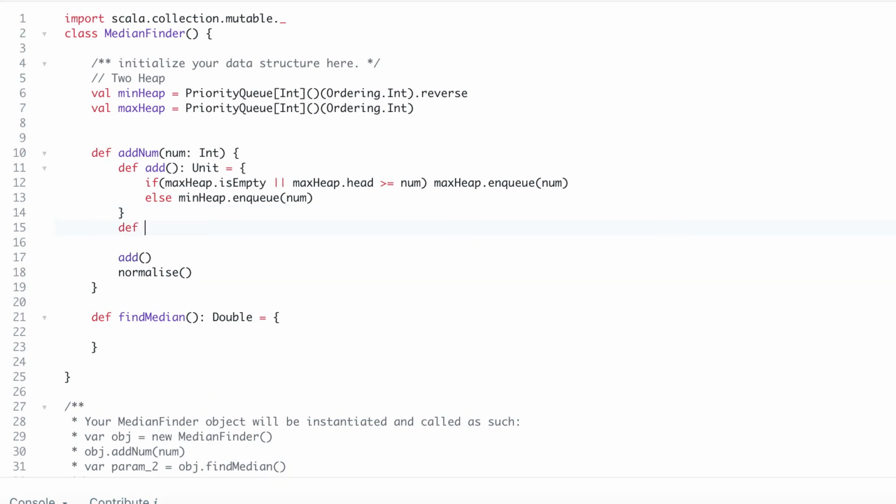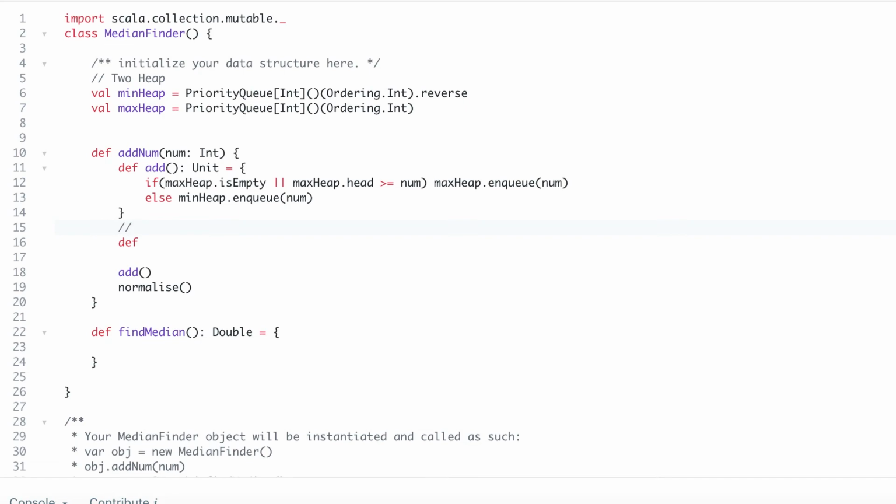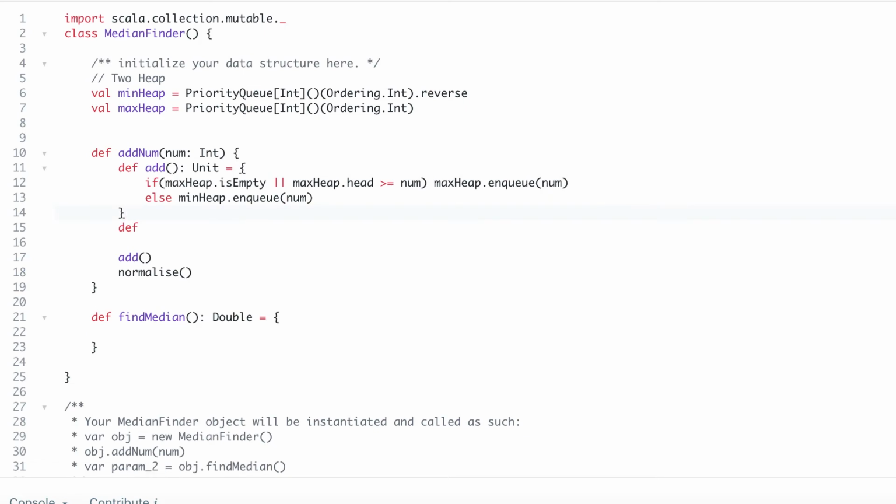Now for the second phase, because there's a chance that we may get numbers like 6, 5, 4, 3. In this case, all numbers will go into max heap. How can we normalize that?